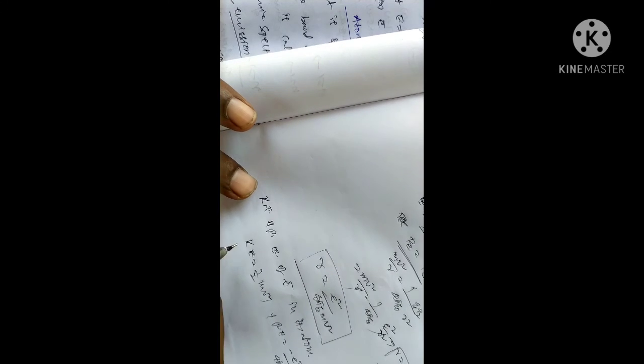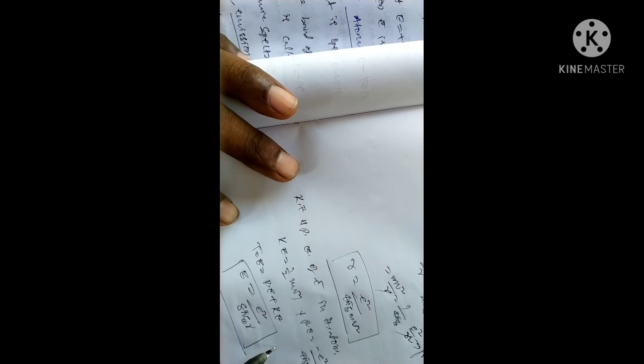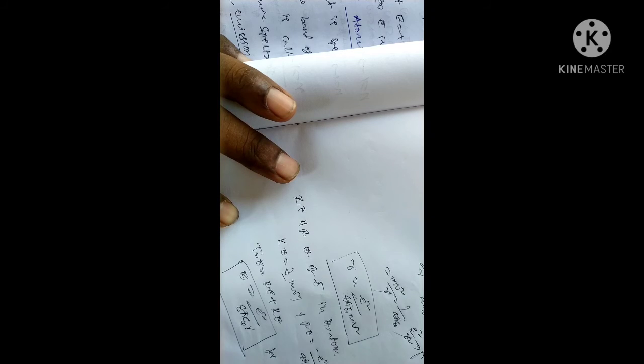The total energy is potential energy plus kinetic energy, that is E is equal to e square by 8 pi epsilon naught r, the total energy for the hydrogen atom, with a single electron rotating around the nucleus.